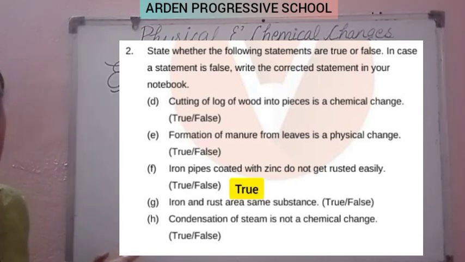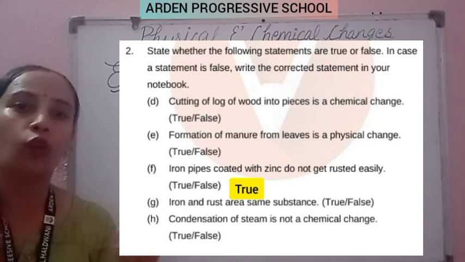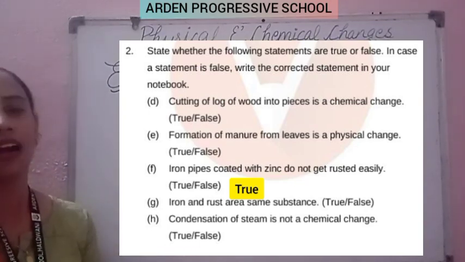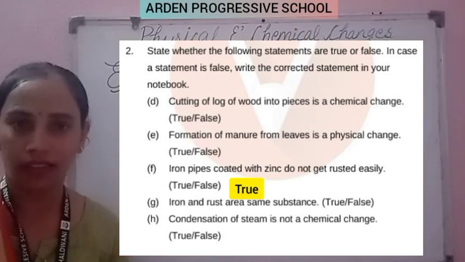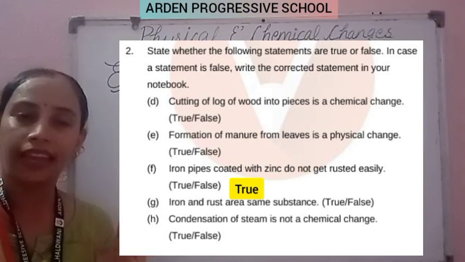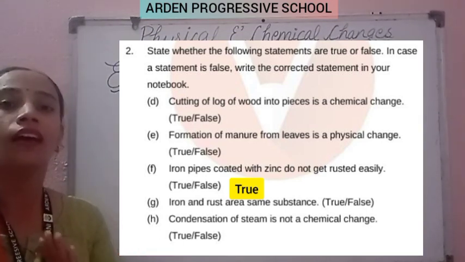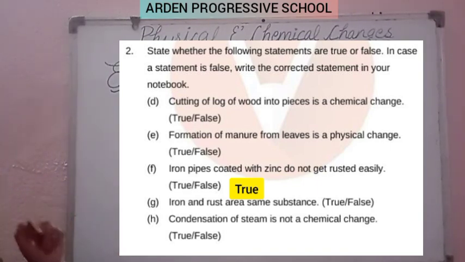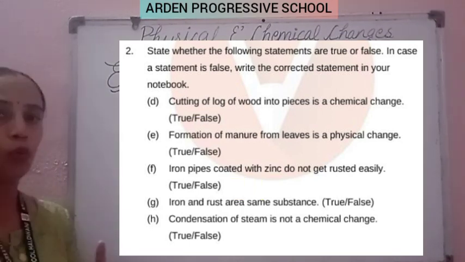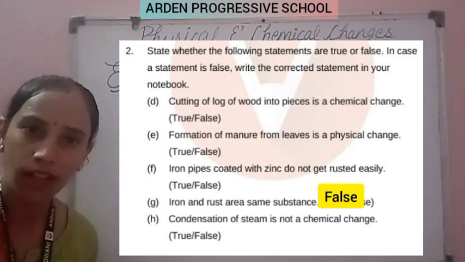So this one is true. I have told you in the lecture also, the water pipes that come to our houses are generally coated by zinc, so that they are protected from rusting. Clear, student? So this one is true. Fourth one: iron and rust are the same substances. No, this one is also false.